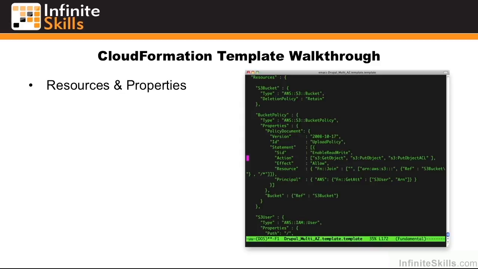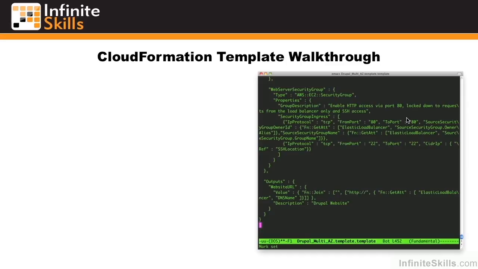Resources specify the actual resources that you'll create. Underneath resources, we also have properties, the properties of the resource themselves. Here you can see that we're creating an S3 bucket whose properties specify not only the version, but an additional policy statement to control IAM policies. These are essentially the meat, and the properties are going to vary from service to service.